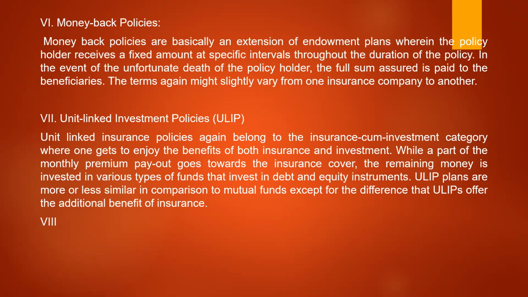Unit linked policies belong to the insurance cum investment category, where one gets to enjoy the benefits of both insurance and investment, while a part of the monthly premium goes towards insurance cover. The remaining money is invested in various types of funds that invest in debt and equity instruments. ULIP plans are more or less similar to mutual funds, except that ULIPs offer the additional benefit of insurance. This is similar to a mutual fund itself, but in a mutual fund there is no insurance benefit.